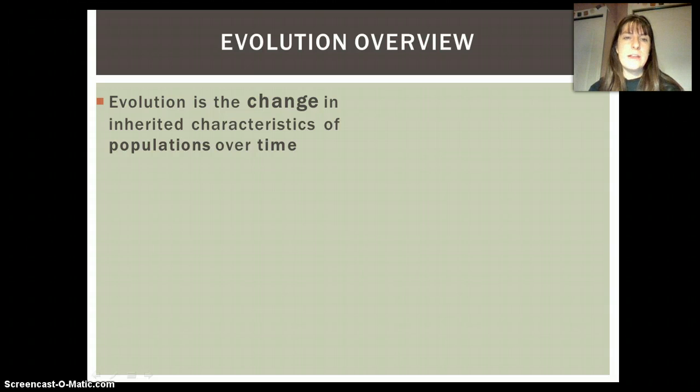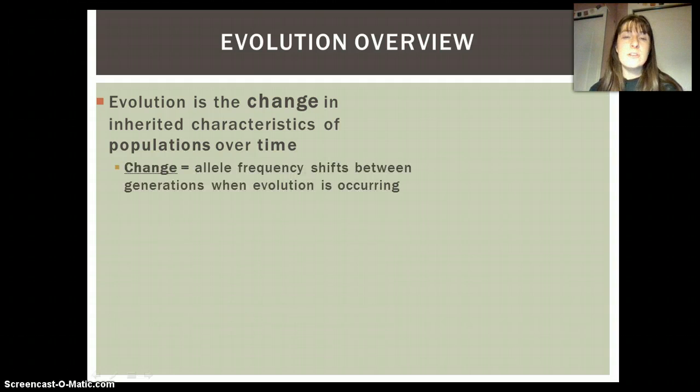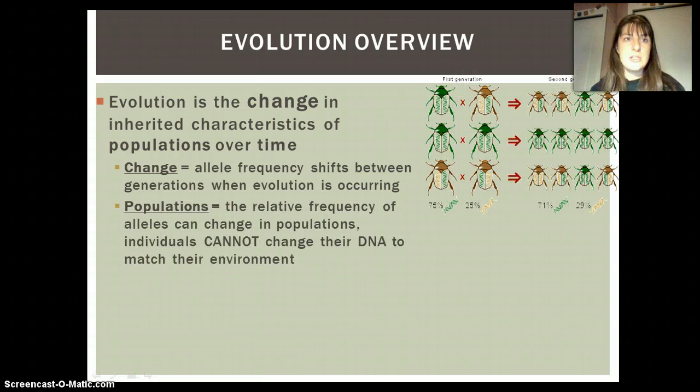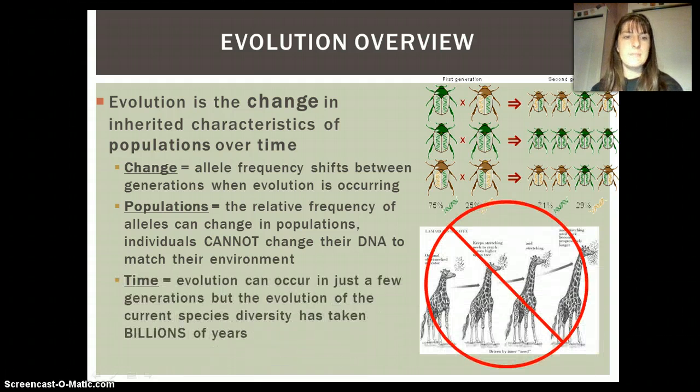So we can define it as the change in inherited characteristics of populations over time. Let's break that down. Change has to do with the allele frequency shifts. We're talking about genetics here. The allele frequency shifts between generations that occur when evolution is occurring. Populations. So individuals cannot evolve, and they cannot change their DNA to match their environment. Instead, if populations are changing over time, that is evolution. Finally, that idea of time. So there's different time scales that evolution can happen at. It can happen in just a few generations, or the species diversity that we see today has really taken billions of years.